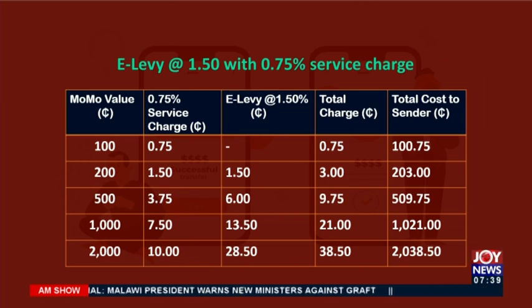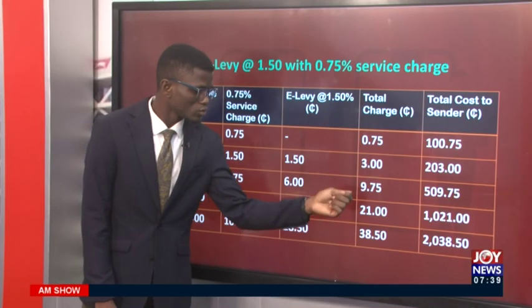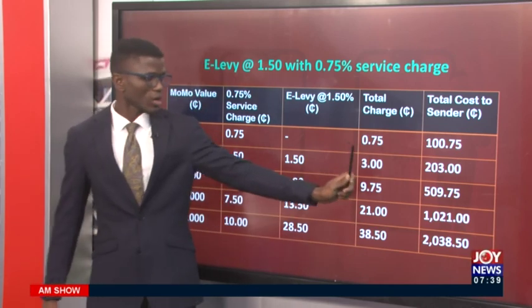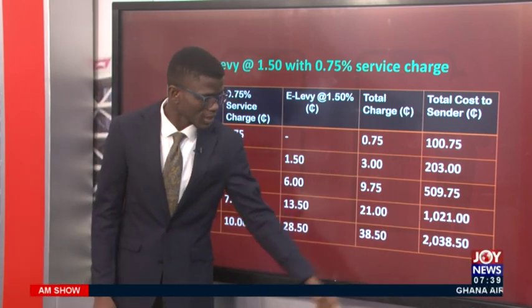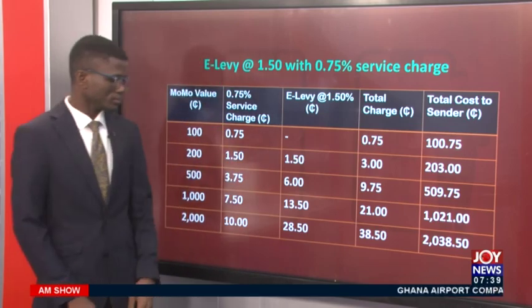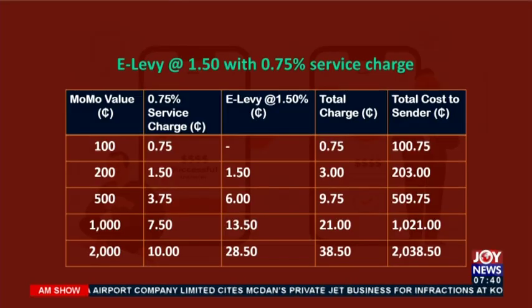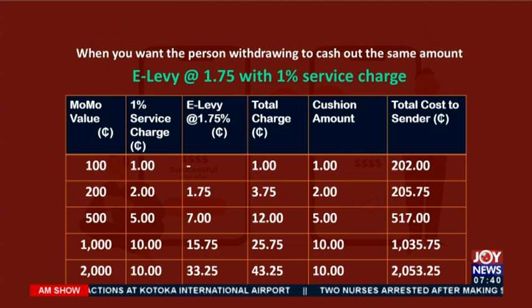But still at 1,000 cedis, an E-Levy will be 13 cedis, 50 pesos, total charge 21 cedis, and the total cost to the sender, Ben, will be 1,021 cedis. And you can see a steady decrease. The question is for those watching whether on every transaction of about 2,000, you would be willing to pay about 40 cedis on it to help the national kitty. But there is this dynamic as well that we can look at.